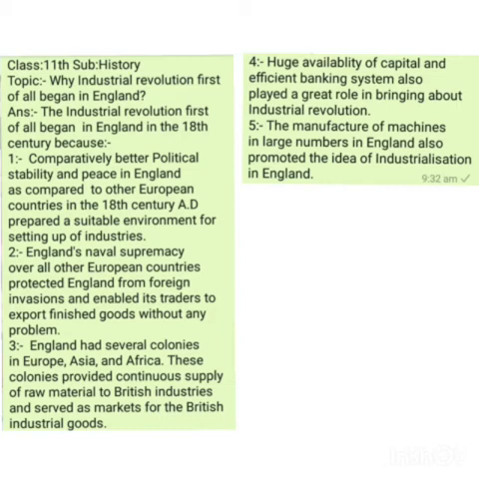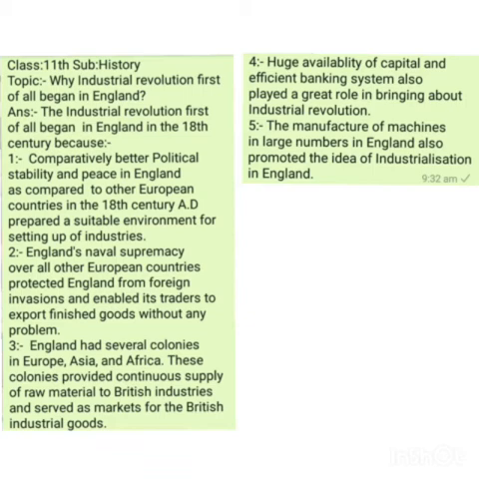Next, it is believed that the efficient banking system in England played a vital role in bringing about the Industrial Revolution. The Bank of England was established in England in 1694 AD. By 1820 AD, more than 600 provincial banks were established in England. There existed more than 100 banks in London alone.